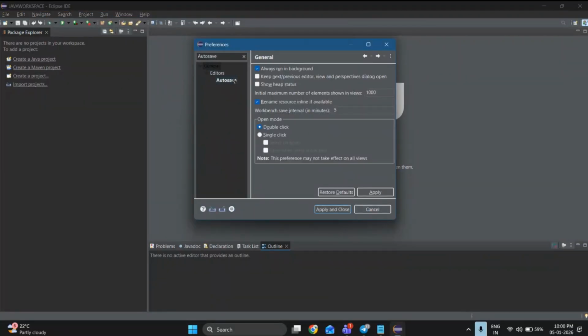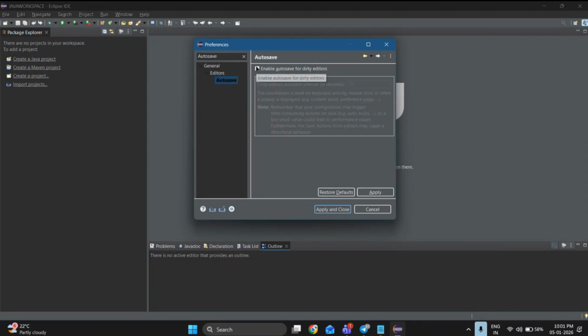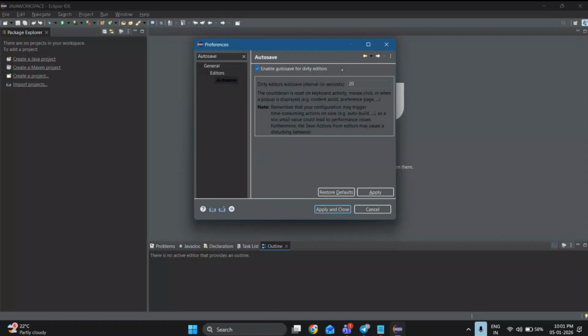Go to Windows, go to Preferences, then go to Auto Save. If you are a Mac user, you are going to see an option called Settings or File. Go to Settings, then a pop-up page appears. Click on Auto Save. See, enable auto save for editors, and by default it is 20 seconds. Change it to 1 second and apply.